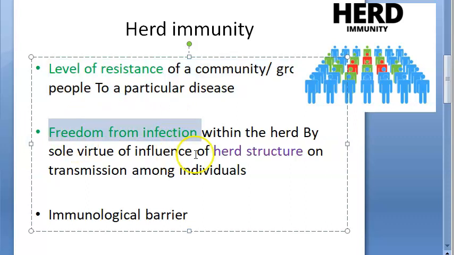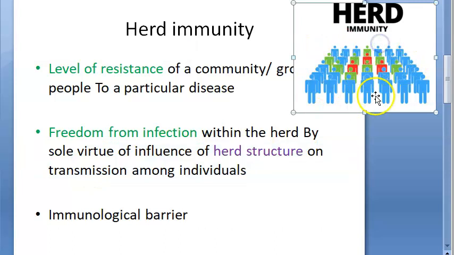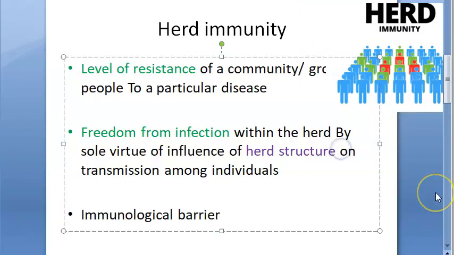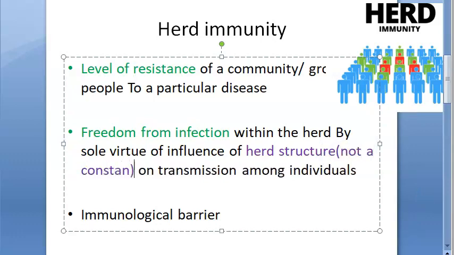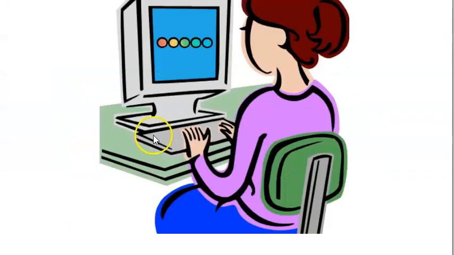It's also freedom from infection. Why? Because of the virtue of the herd structure, there is not going to be transmission among the individuals. Herd structure is not a constant. Remember, herd structure can change. So based on the influence of the herd structure on transmission among individuals, there is freedom from infection. It basically forms an immunological barrier. Did you get what herd immunity is, guys?